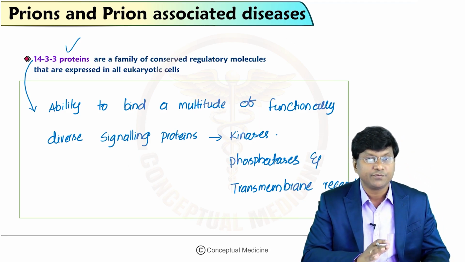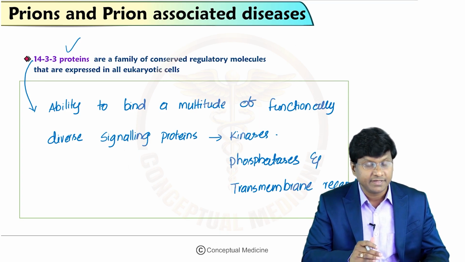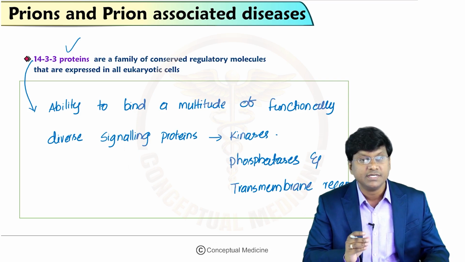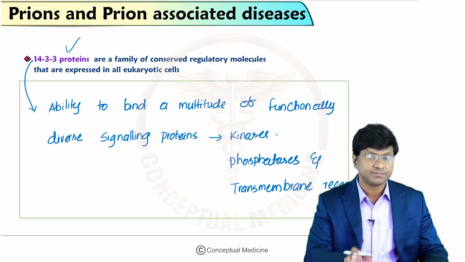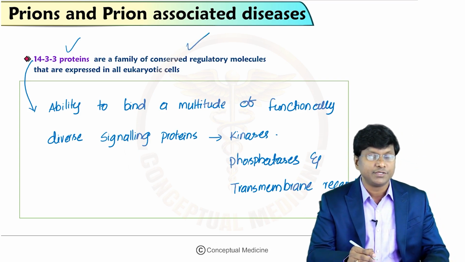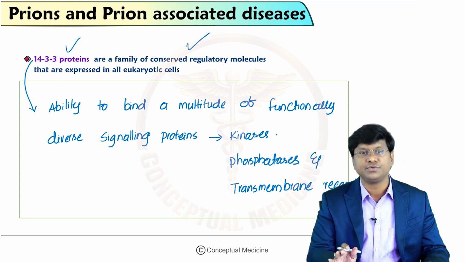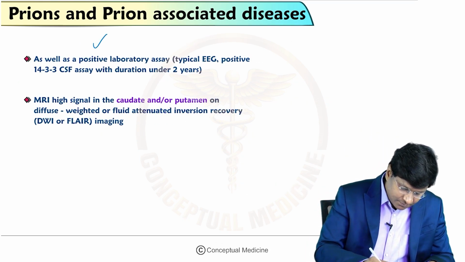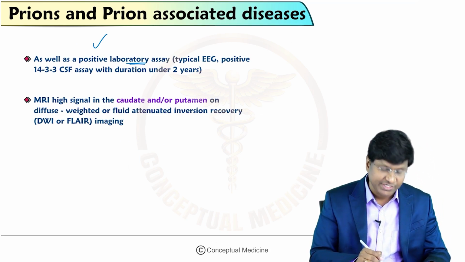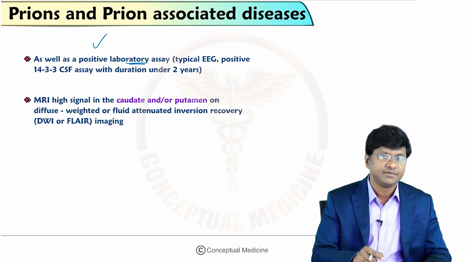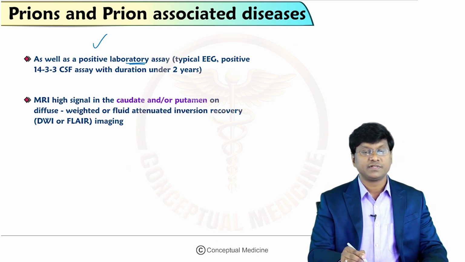So these are your 14-3-3 proteins. They are a family of conserved regulatory molecules expressed in all eukaryotic cells, and a positive laboratory assay of 14-3-3 in the CSF is very much suggestive of